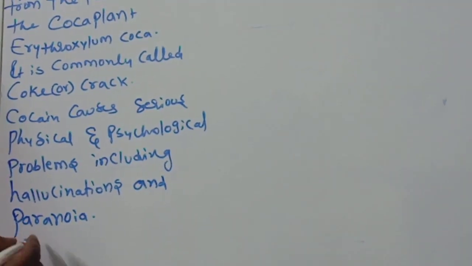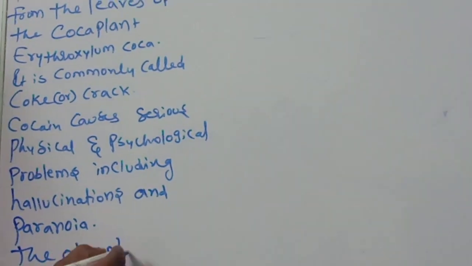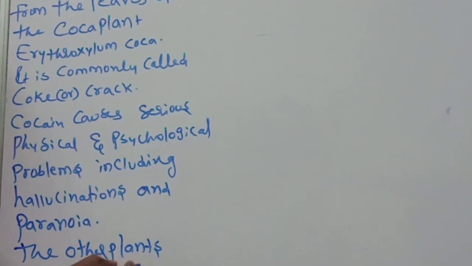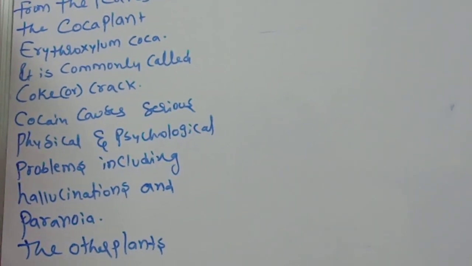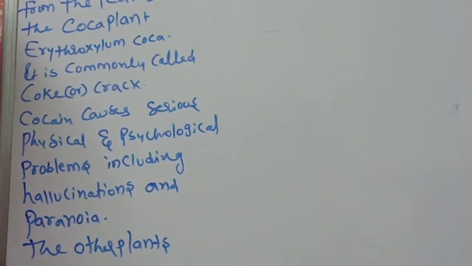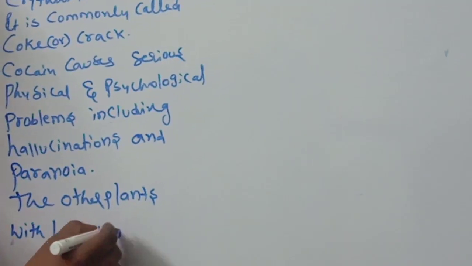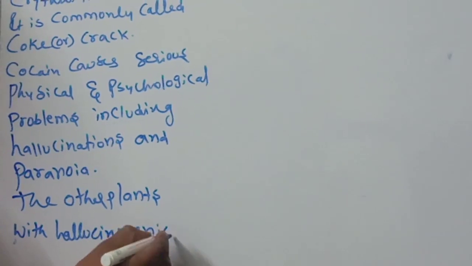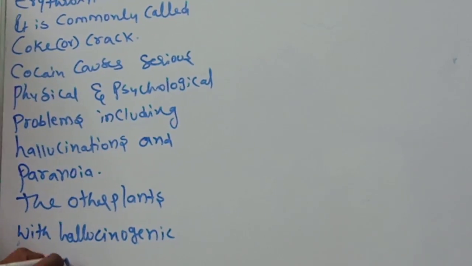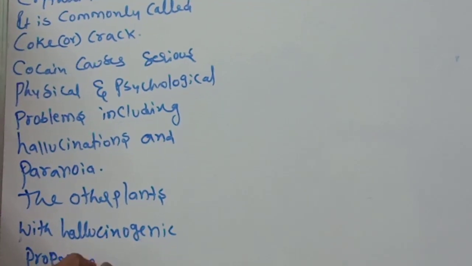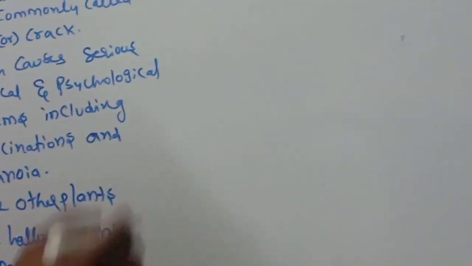Next, the other plants with hallucinogenic properties are Atropa belladonna and Datura.